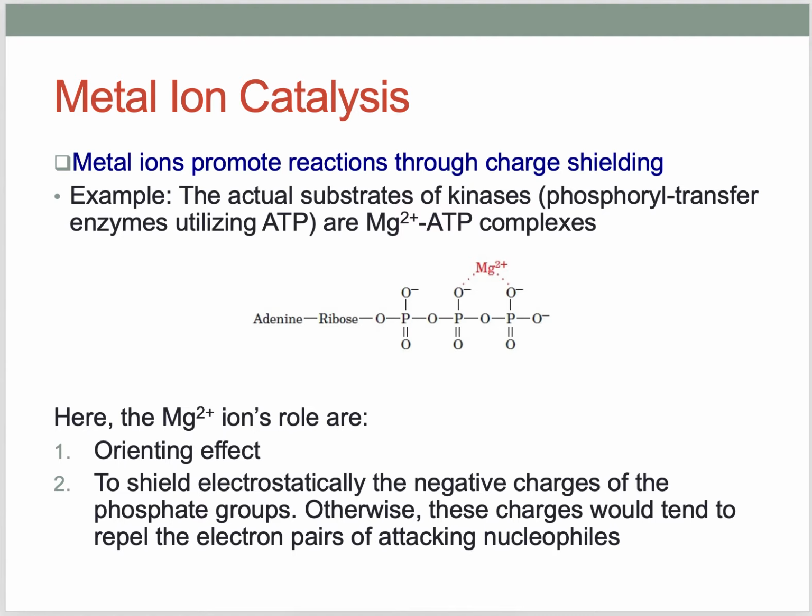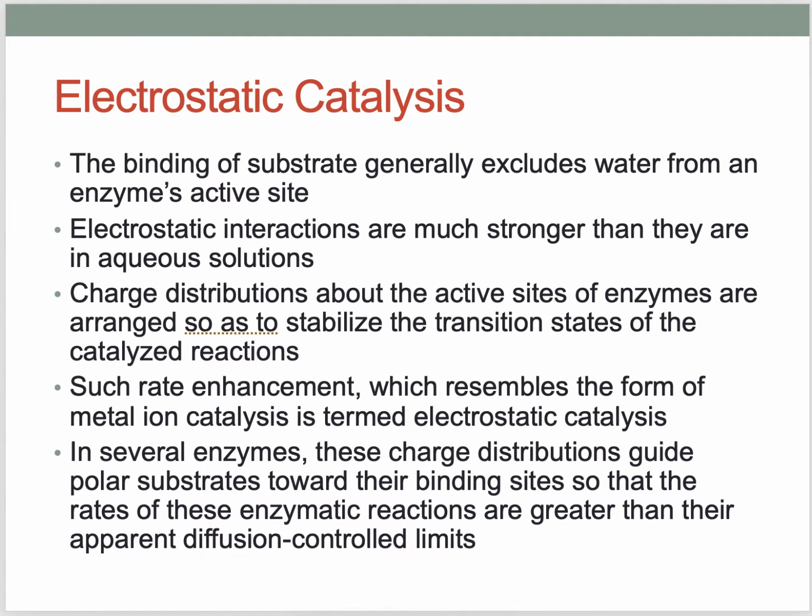Okay, that was about metal ion catalysis. Now we'll talk about the other mechanism, electrostatic catalysis. In this case, the binding of substrate generally excludes water from an enzyme's active site. When the substrate binds in the enzyme's active site, water molecules get released.